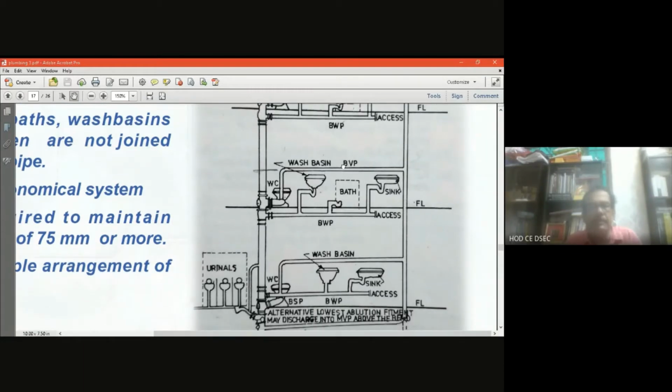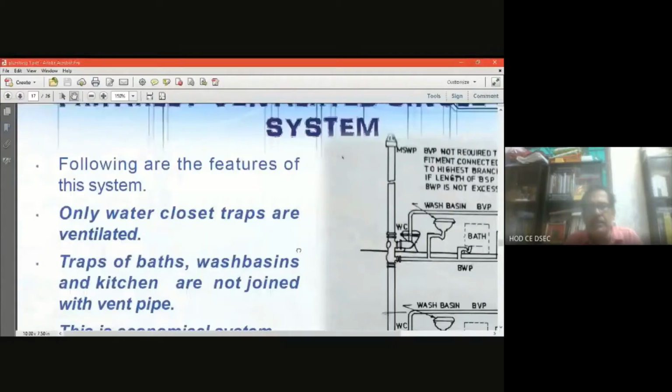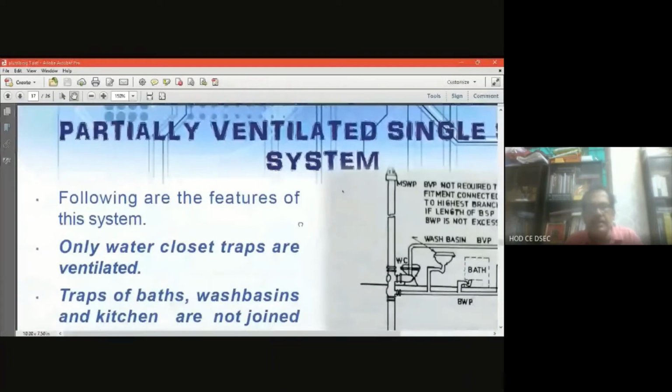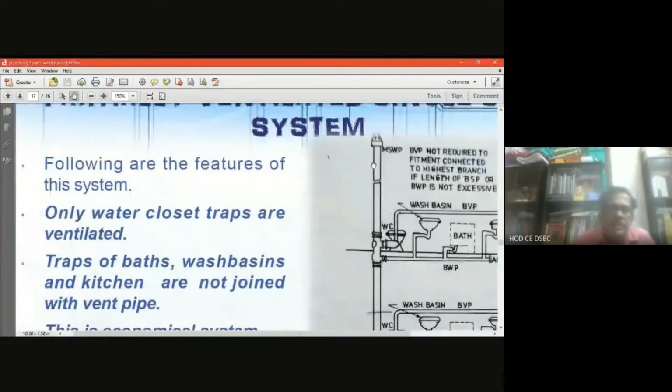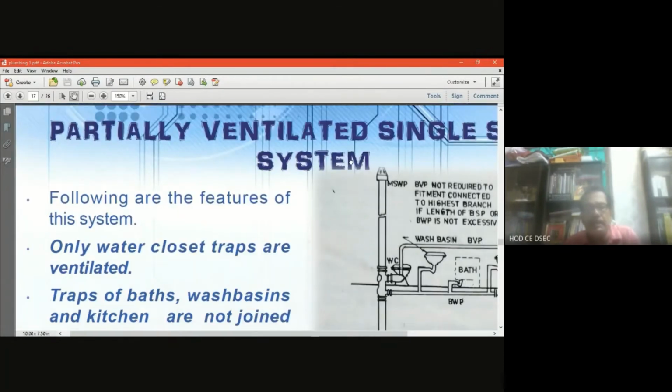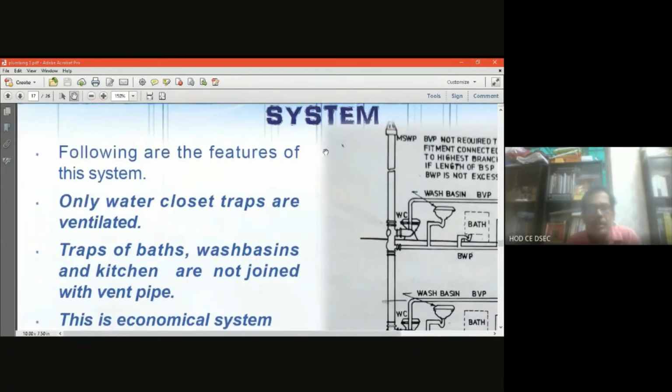The separate, partially ventilated single stack system. Why partially ventilated? Because the ventilator is connected only with the WC. So the ventilator is partially connected, not connected with the whole system. That's why it is called the partially ventilated single stack system.